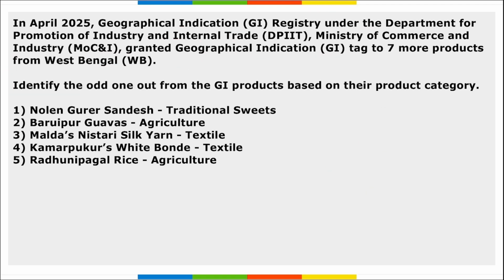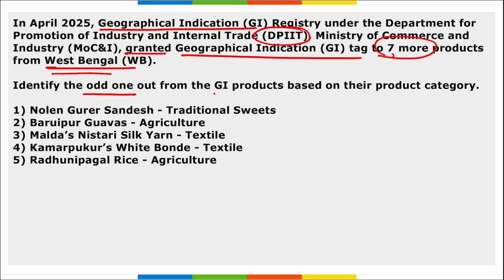Moving on. Next, in April, GI registry under DPIIT has granted GI tag to 7 or more products from West Bengal. Among the following, identify the odd one out from GI products based on their product category. If we look at the options, we have to find the odd one out. All are right, but Karampur's white bond being textile is wrongly mentioned here.